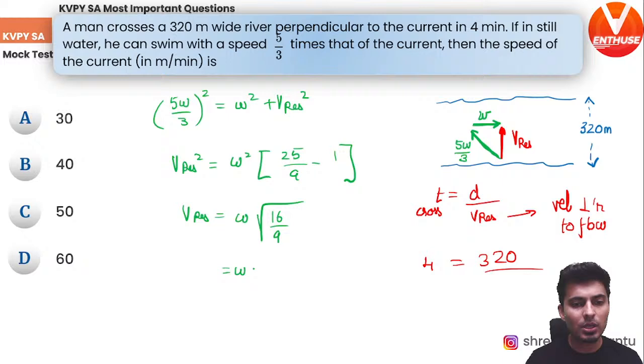So that is w into 4 by 3. Yes, so that's what the resultant is. So that's what I'm going to put over here: w into 4 divided by 3. So just do the math now, so you will get the answer.